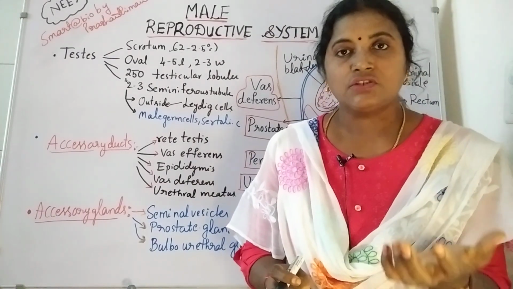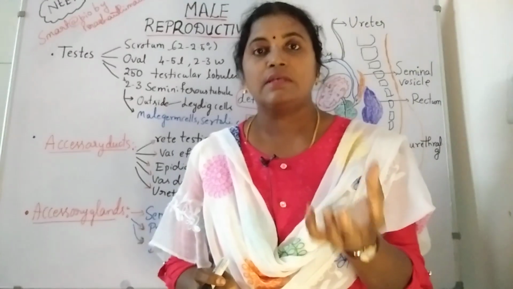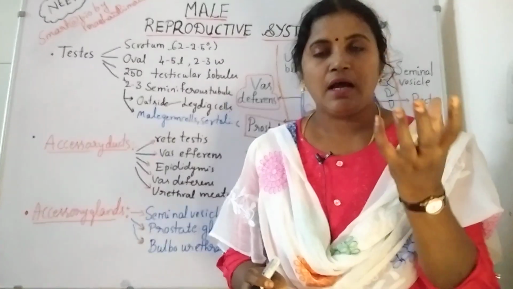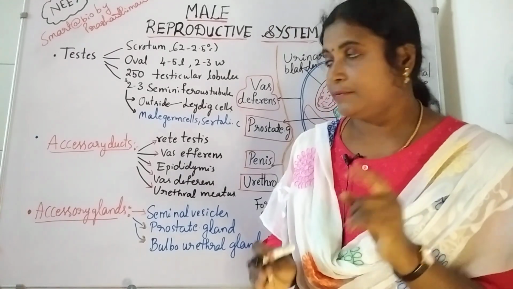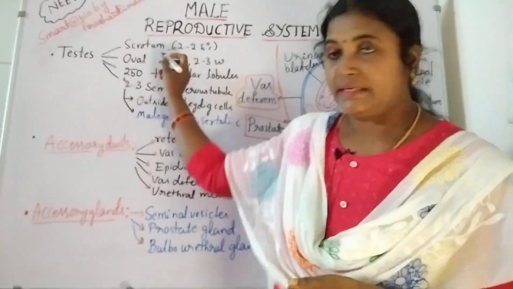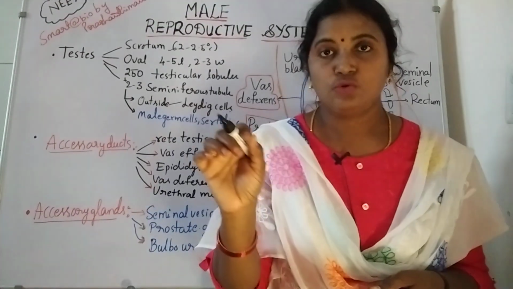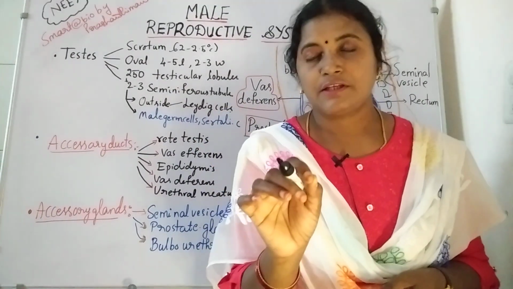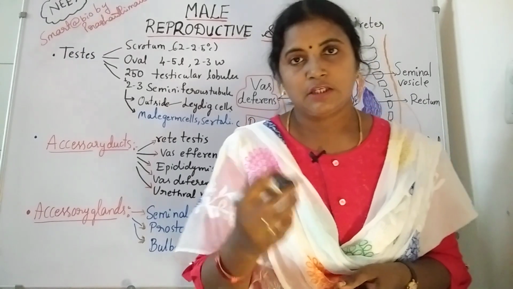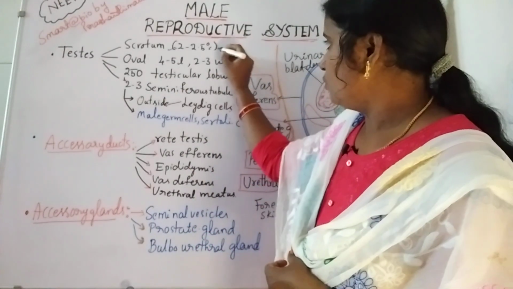In high temperatures there is a chance of sperm cell reduction and also the death of the sperm cells. So for that purpose the scrotum maintains low temperatures, 2 to 2.5 degrees Celsius, and it is very suitable and very favorable for sperm cell production, that is spermatogenesis.